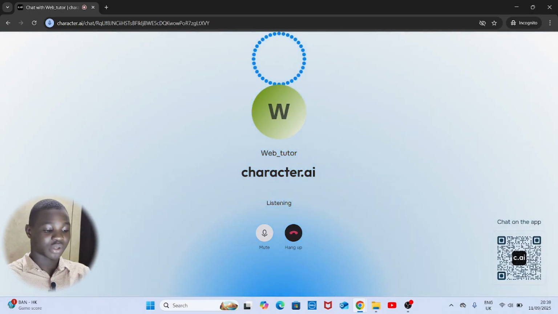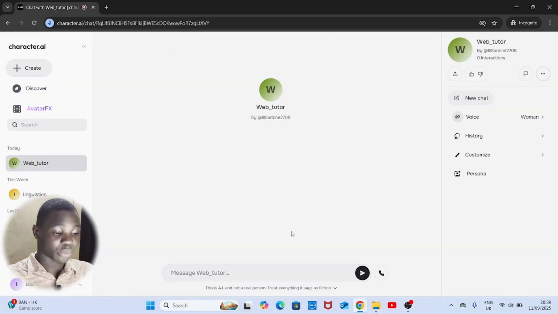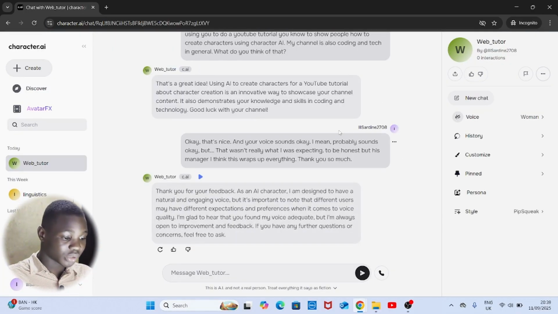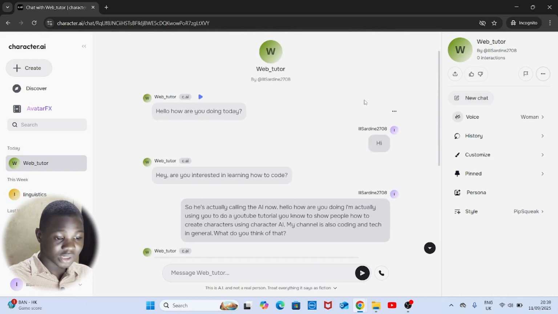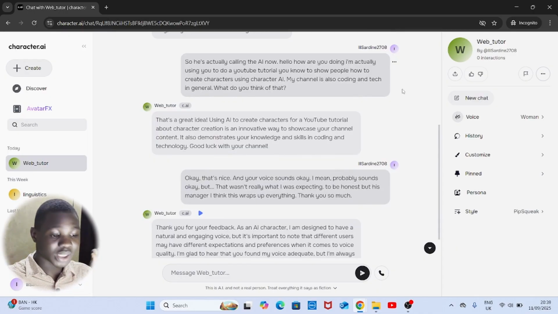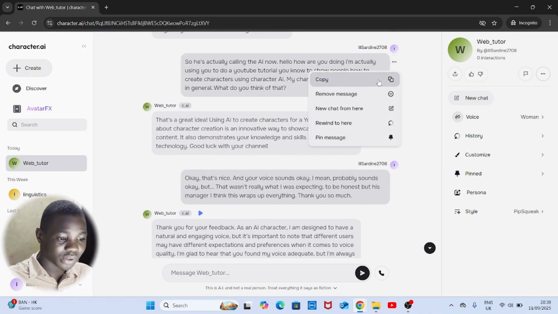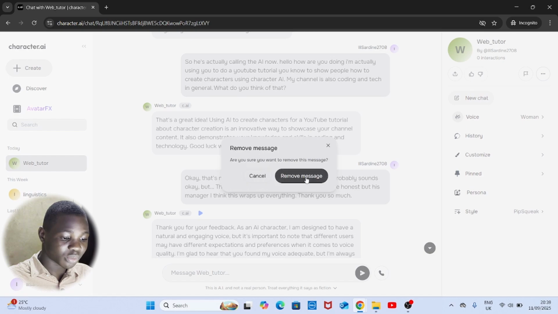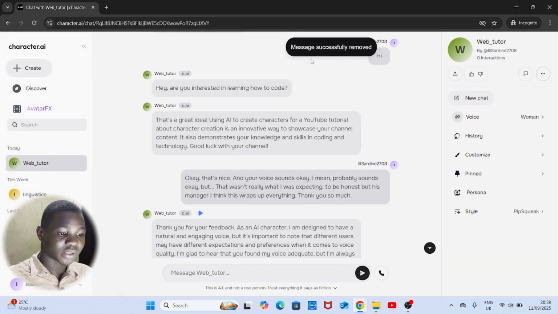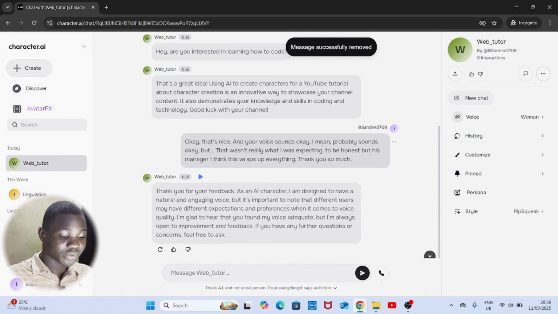If you want to interrupt, you can just click on tap to interrupt. I'm just going to hang up on the call, but you see our conversation is being stored there. If you want, you can also delete it. To delete it, all you have to do is click on these three icons, remove message, and it will remove that message. You can just remove it like that.